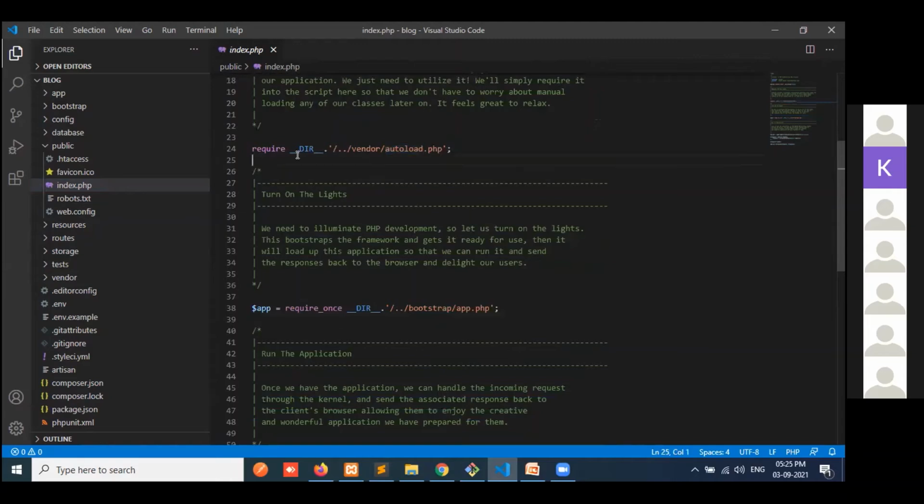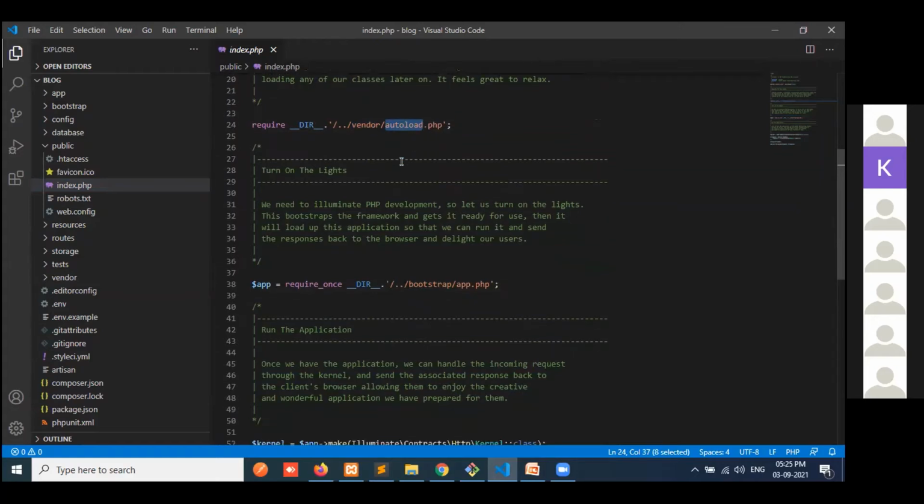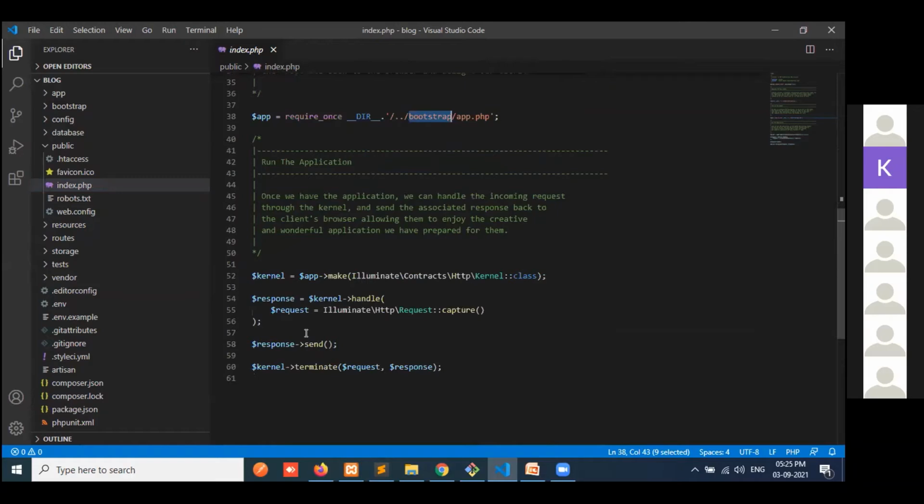Autoload, first it will load everything in this vendor folder. So whatever they have, first it will call the autoload.php file. There it will load all the things. Then next the bootstrap will load, and all the kernels, response, routes and all the things here. So it will load this file first.